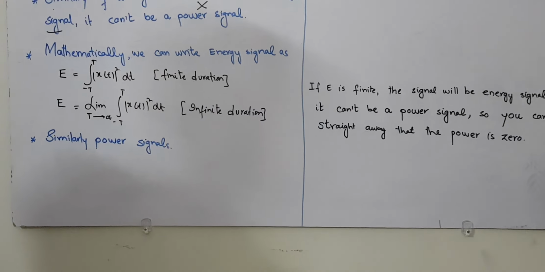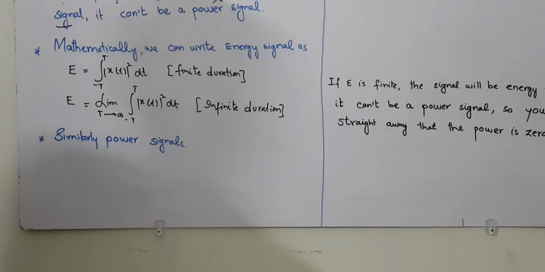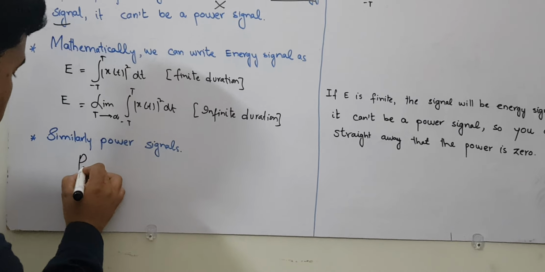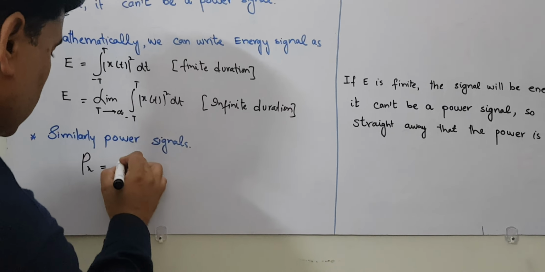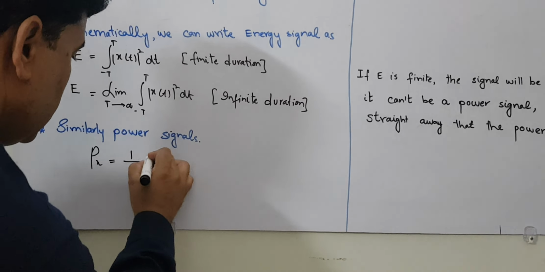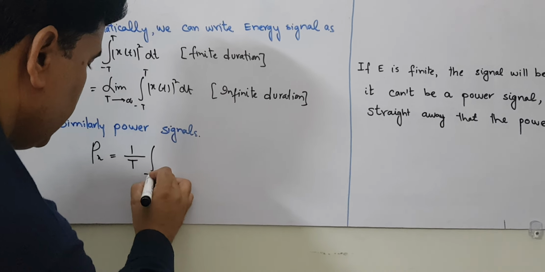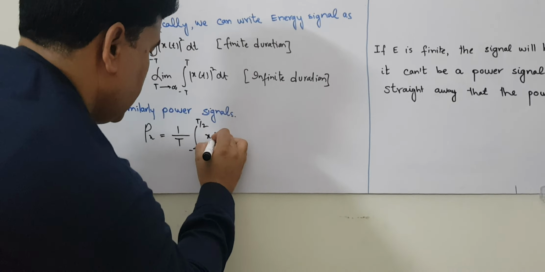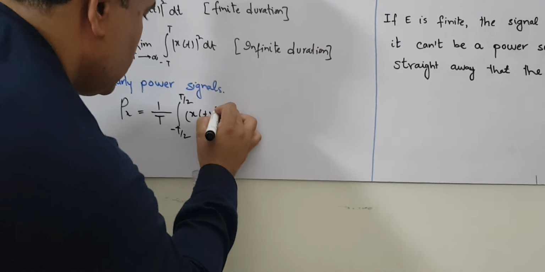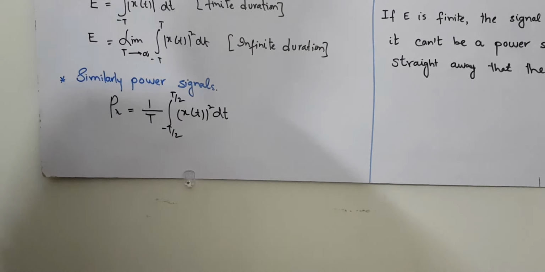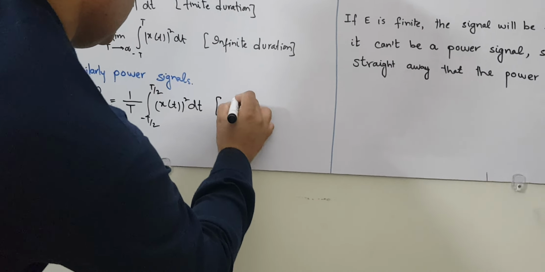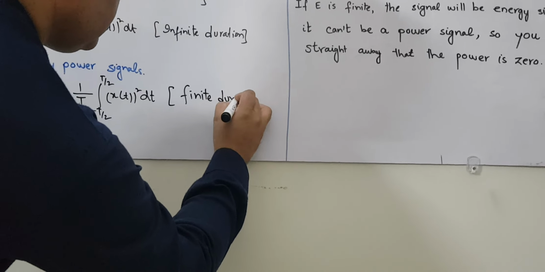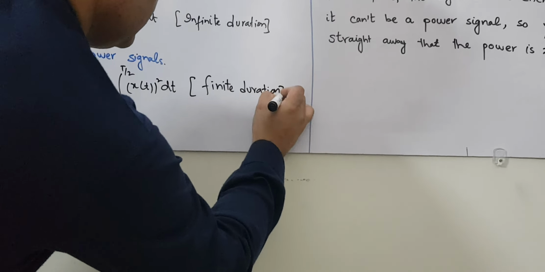Similarly, mathematically, you can write the power of a signal as P of x equals 1 over T times the integral from minus T by 2 to T by 2 of x of t whole squared dt. If this is the format, it means it is a finite duration.